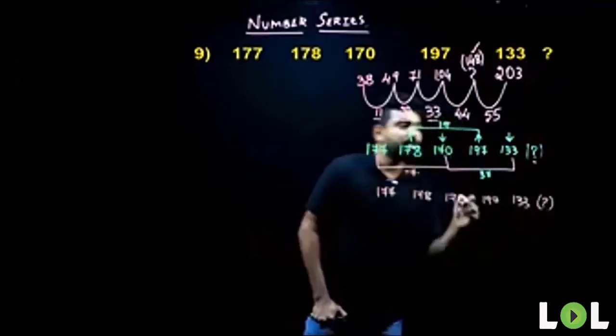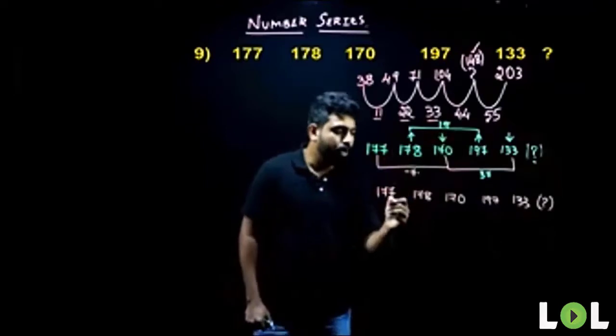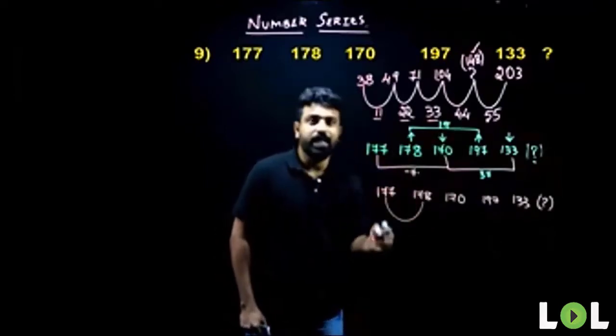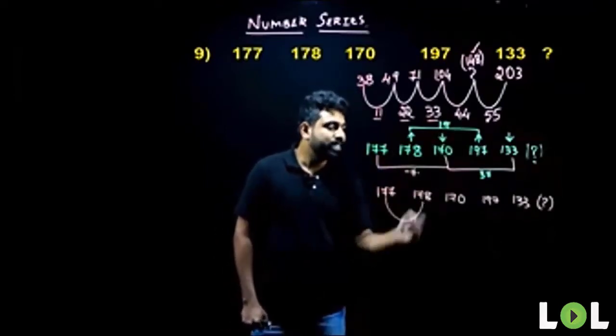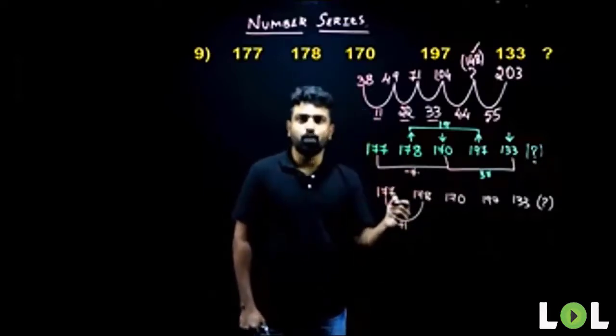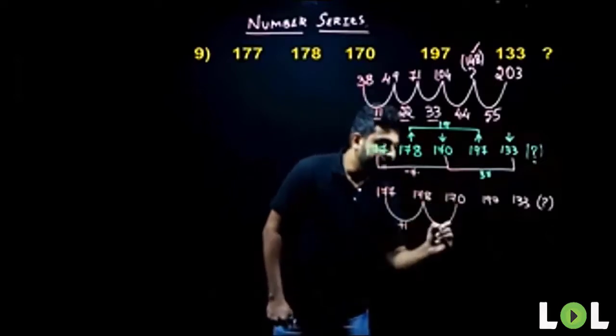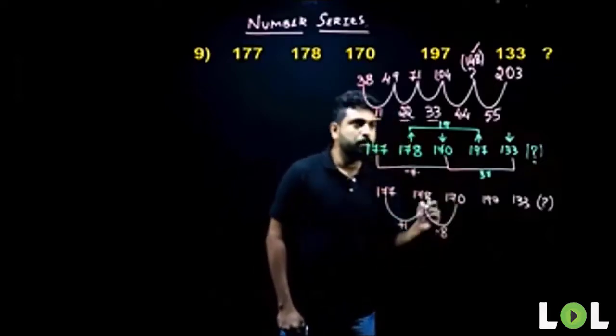So first step, I'll check for my double series. When I don't find any logic here, the next thing I do is start taking the difference between each of the terms. The difference here, 177 to 178. What's happening? There is an addition of +1. What about 178 to 170? There's a decrement of 8. So it is -8 here.